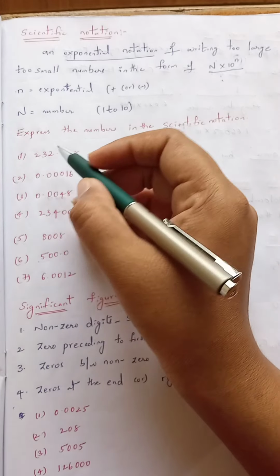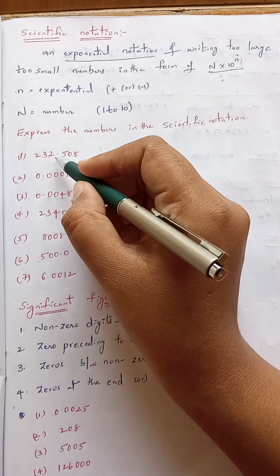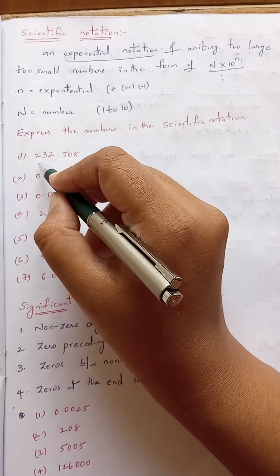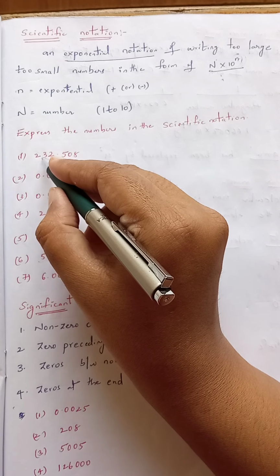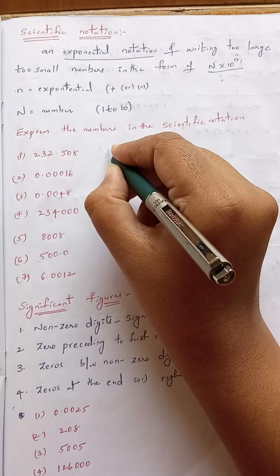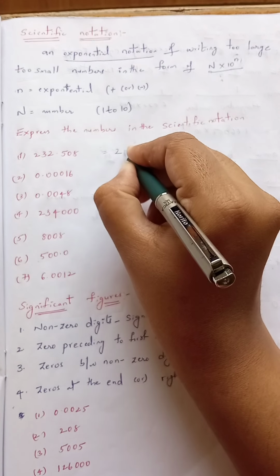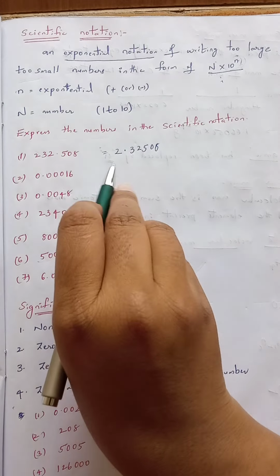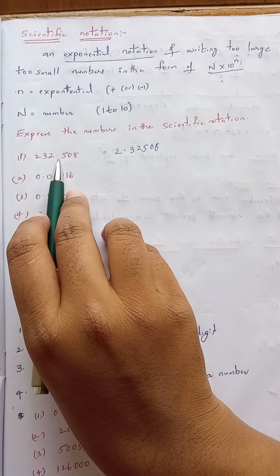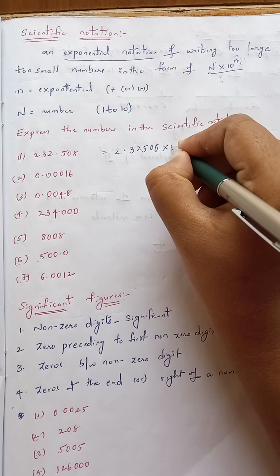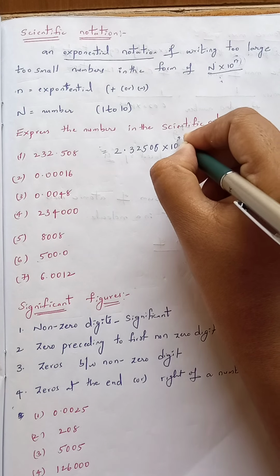So I am making this point move 2 digits to the left side. When it moves 2 digits to the left side, the point will be between 2 and 3. Then the value becomes 2.32508. How many digits have we made this point move? 2 digits. So we want to multiply it with 10 to the power of 2.